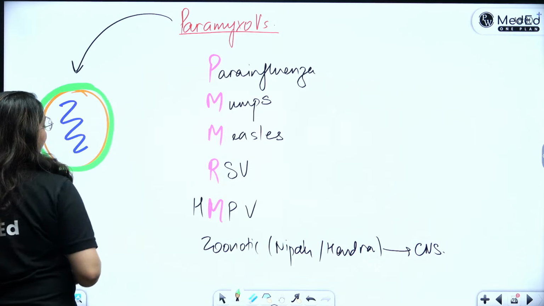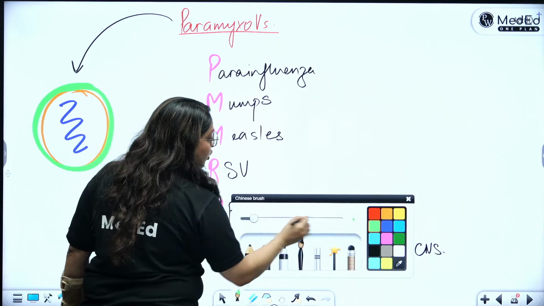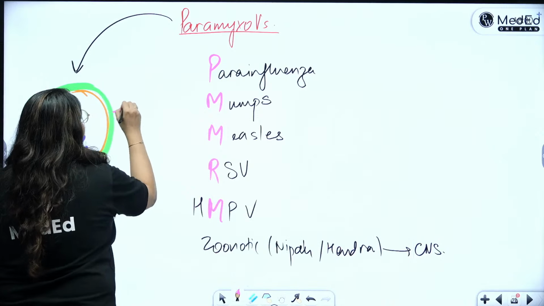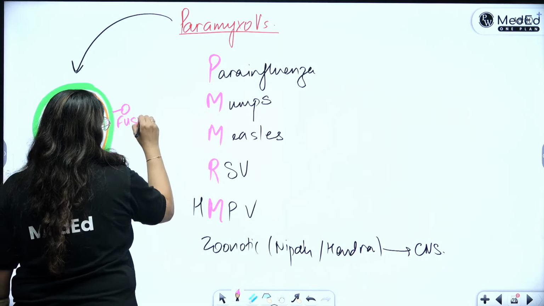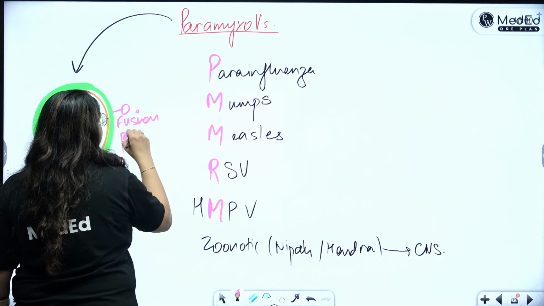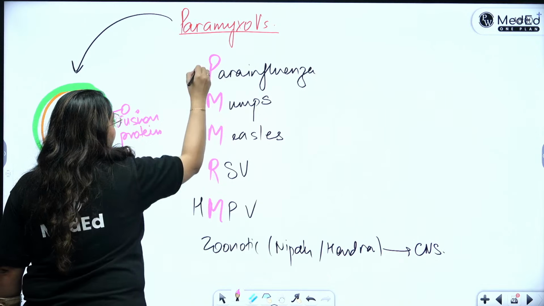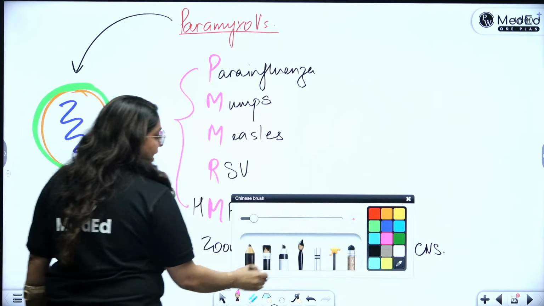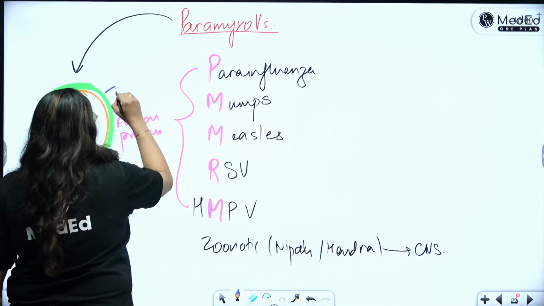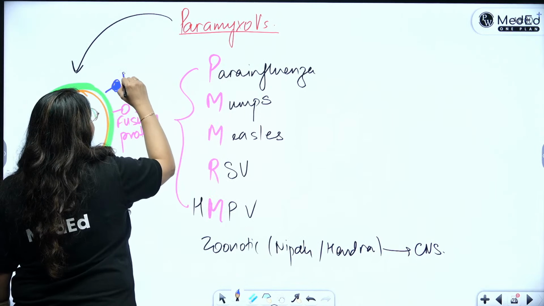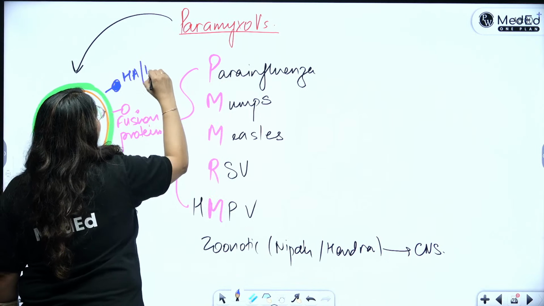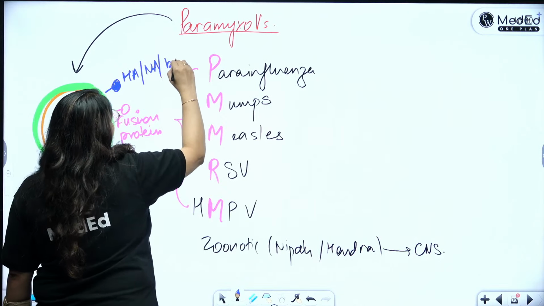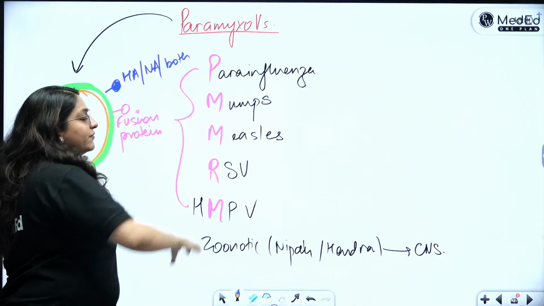On top of this envelope, there are two important proteins. One is of course called the fusion protein. So this fusion protein is definitely going to be there in all of them. It is present in all of them. The other protein could be hemagglutinin, could be neuraminidase, could be both. Okay. So that is how we differentiate.